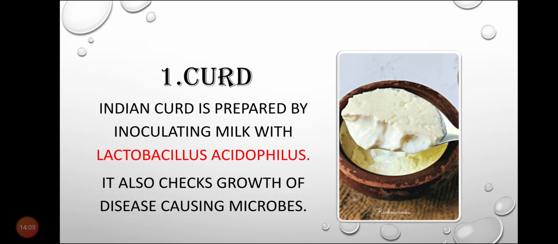Indian curd is prepared by inoculating milk with Lactobacillus acidophilus. How is curd made? It is made with the help of an inoculum, a starter, which I have already told you about. The inoculation is done with the help of Lactobacillus acidophilus. This bacteria is added to the milk and then that milk converts into curd. It also checks the growth of disease causing microorganisms.